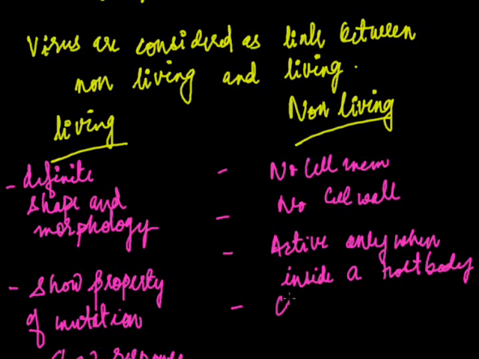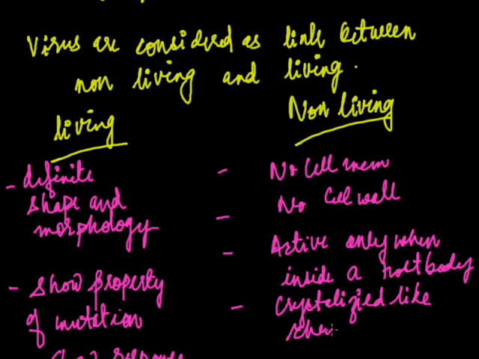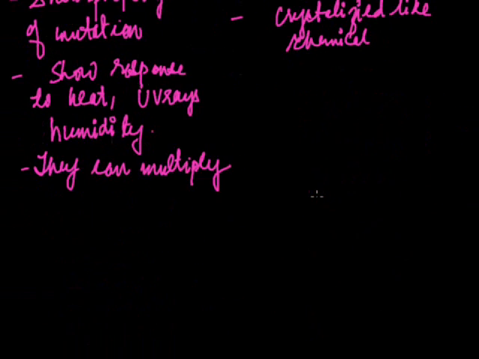They can be crystallized like chemicals. So this is the non-living property of virus.